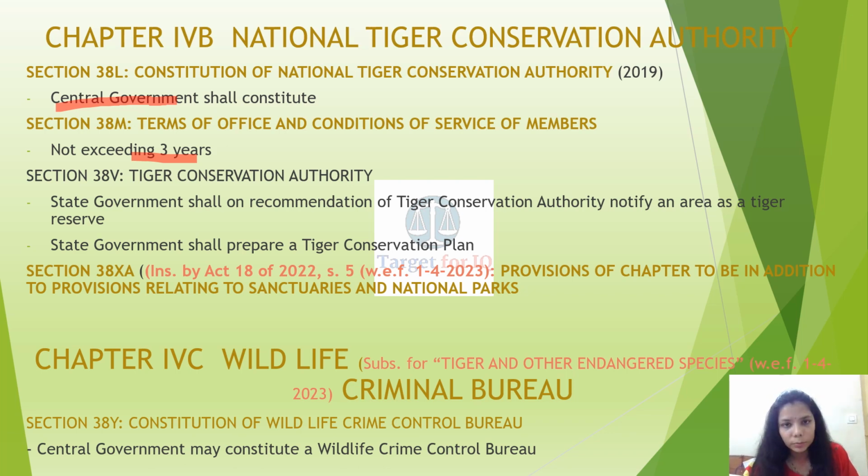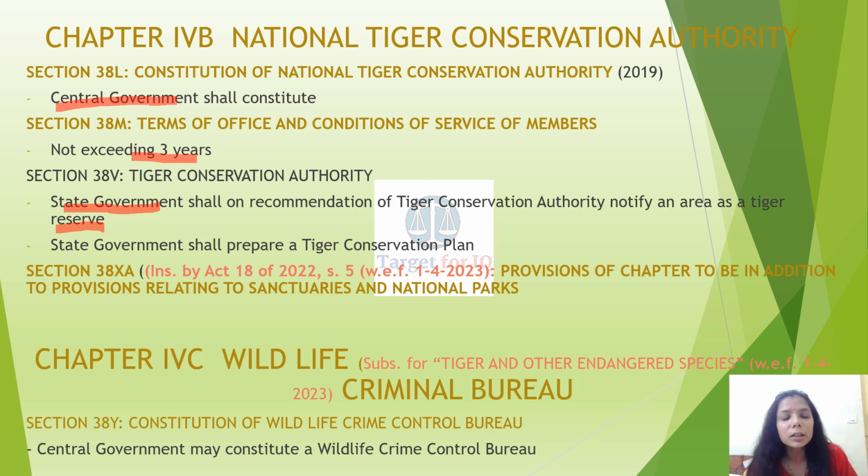Section 38, terms of service of the members of the authority shall be determined by the central government. Section 38V, Tiger Conservation Authority. The state government shall, on recommendation of the Tiger Conservation Authority, notify an area as a tiger reserve, and the state government shall also prepare a tiger conservation plan.